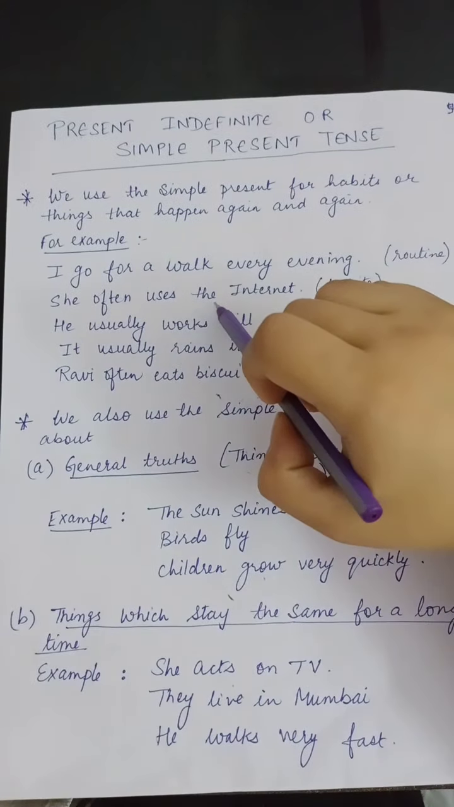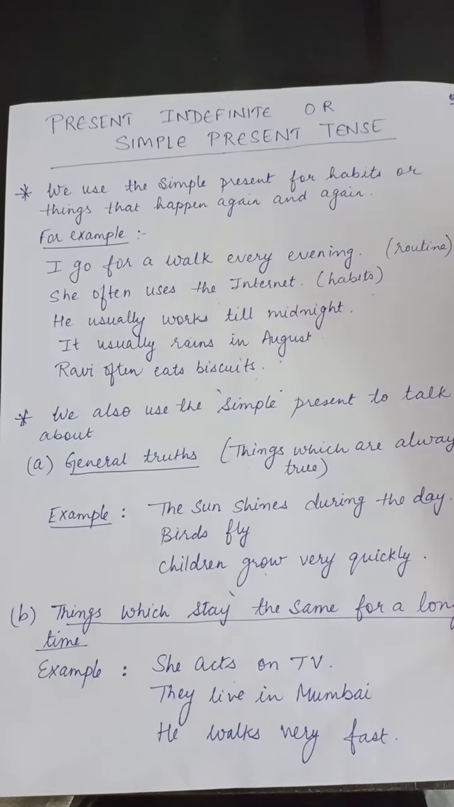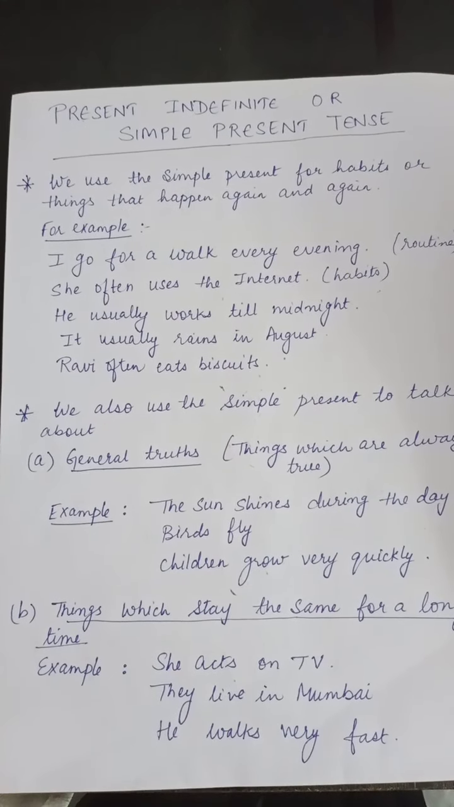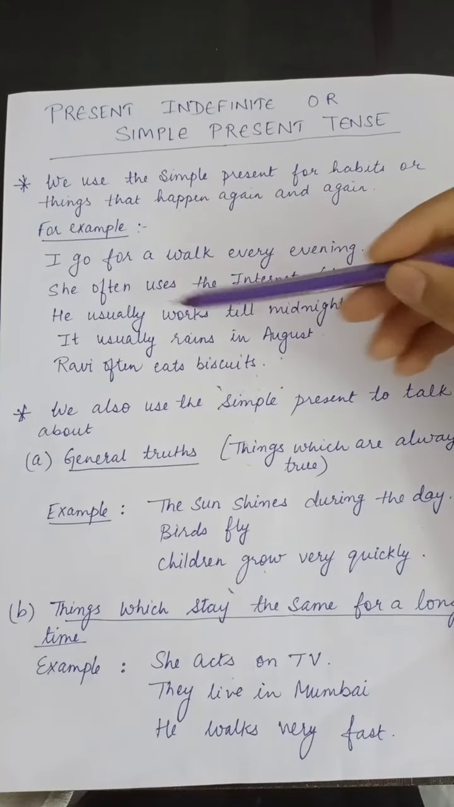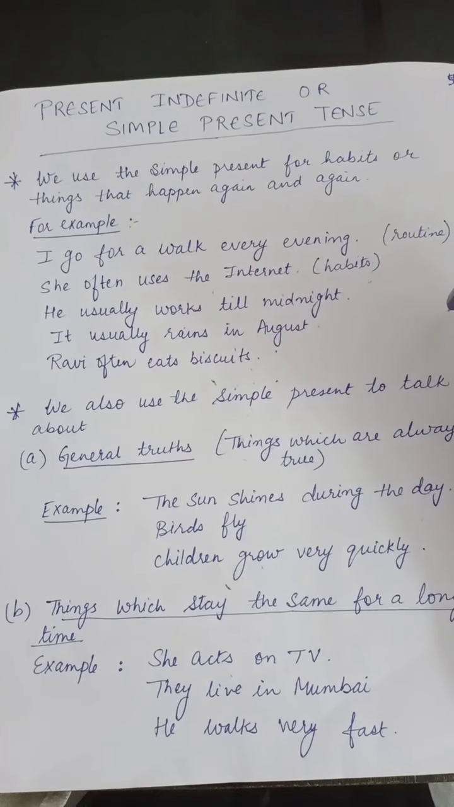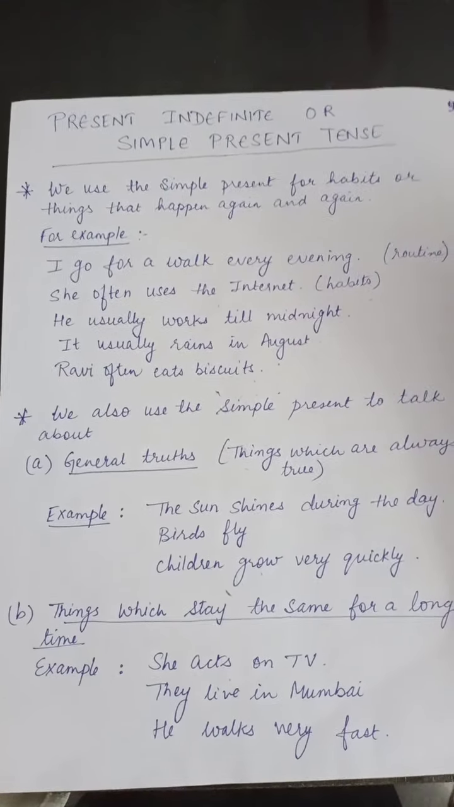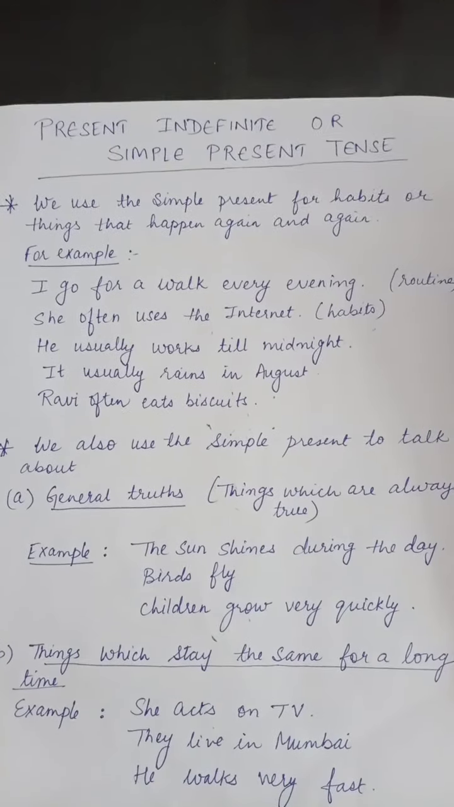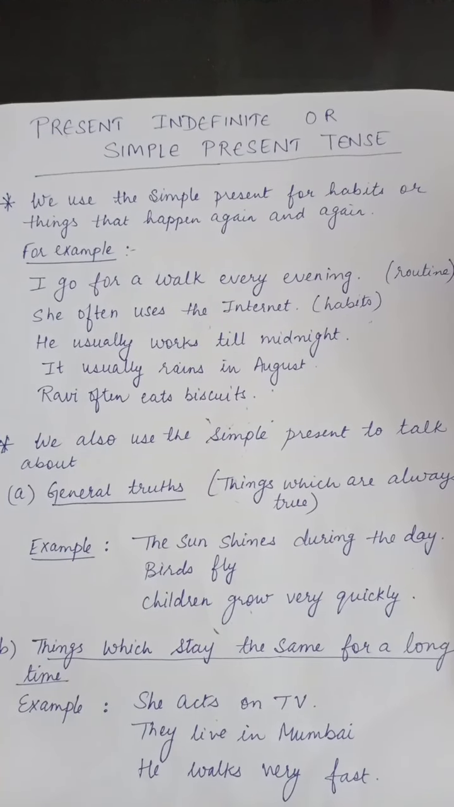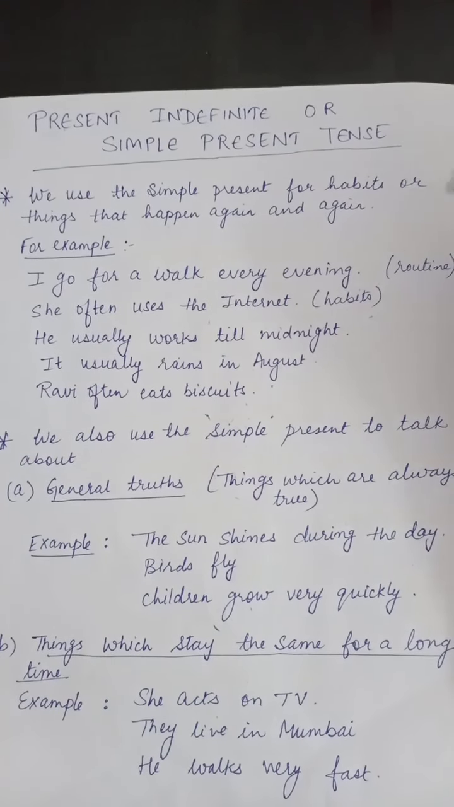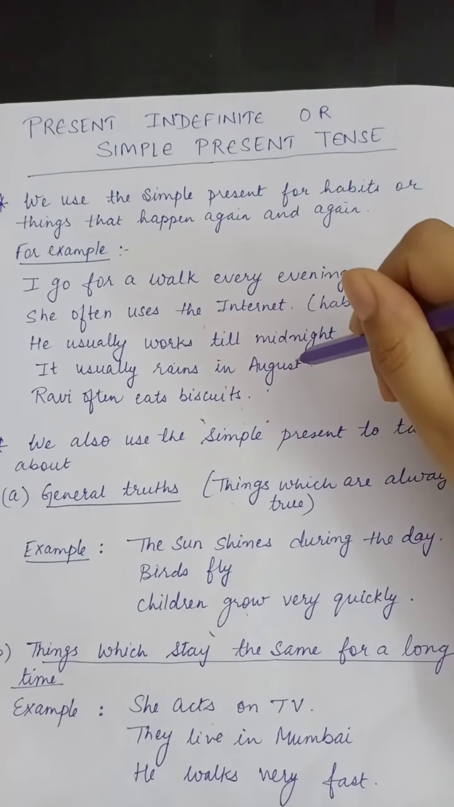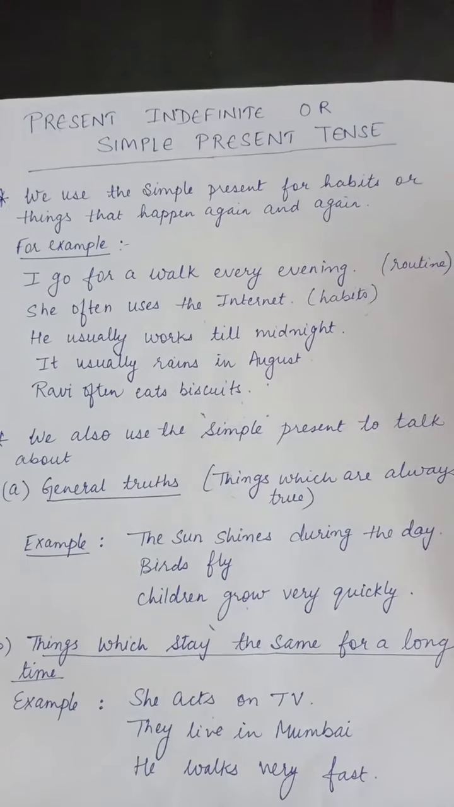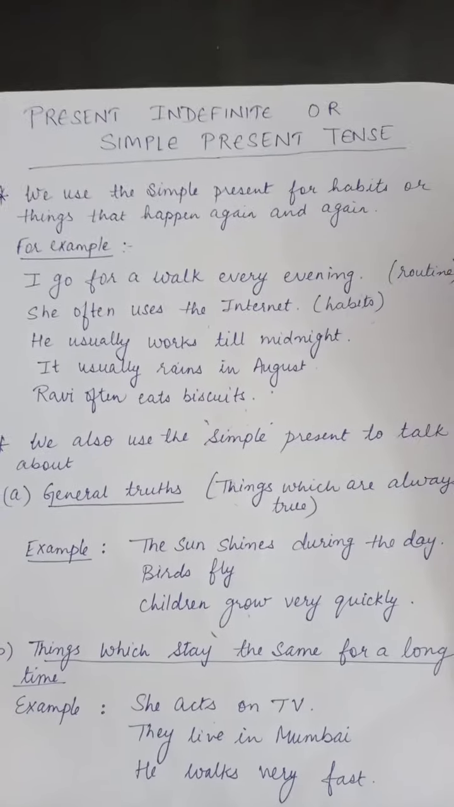She often uses the internet. So that is also her habit because she uses the internet very often. He usually works till midnight. So that is also his routine. It usually rains in August. So that also happens again and again because we have added usually. It means that it usually rains in August only.